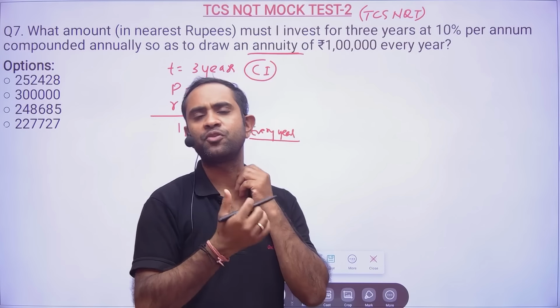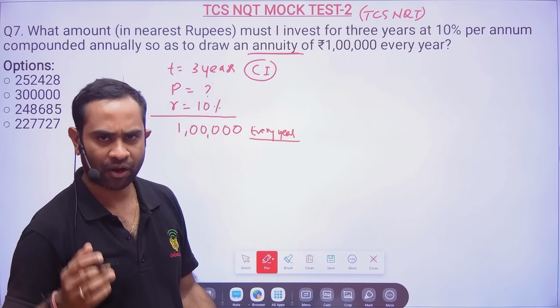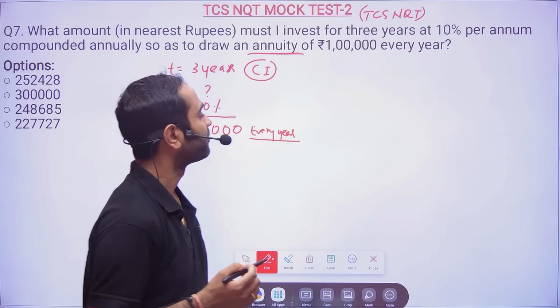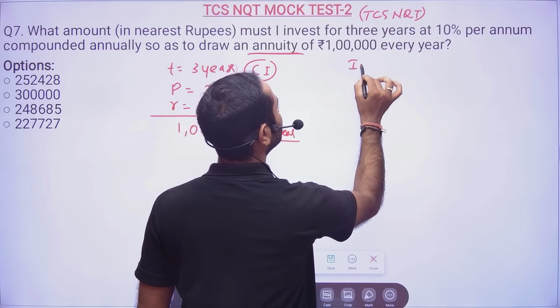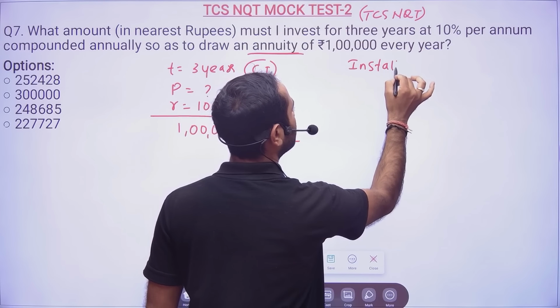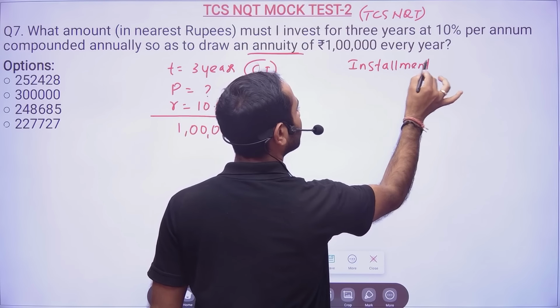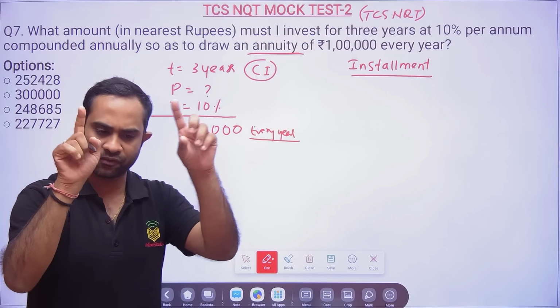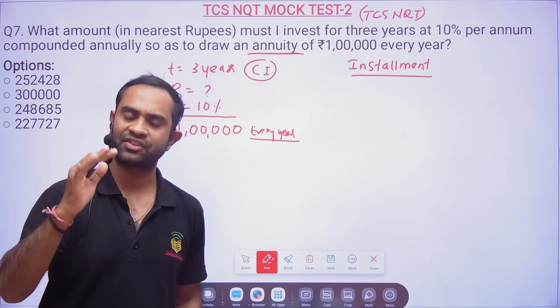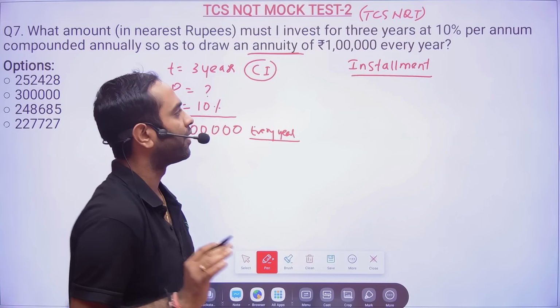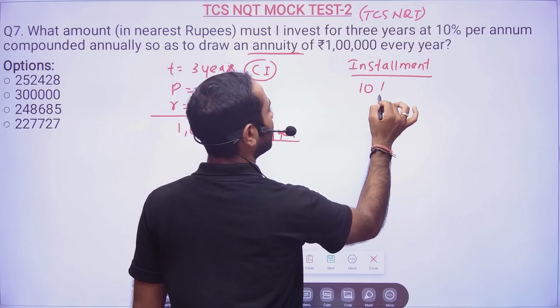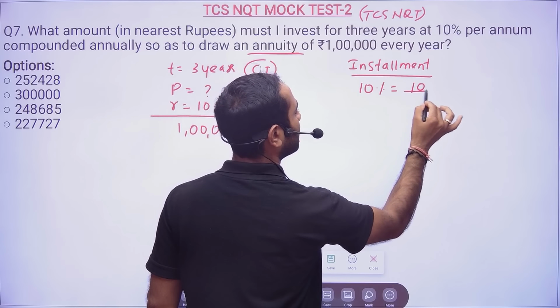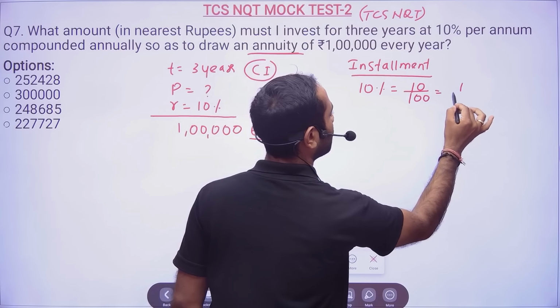You might have to use calculator for this kind of problem. The calculation will not be easy. Now, so installment based problem, how I have taught you, please recall the concepts, okay? Or if you're not able to recall, in that crash course, there is one video on compound interest, the installment based problems, there you go and see. So, bhaiya, 10% is nothing but, sir, 10 by 100, 10 by 100 is nothing but 1 by 10.